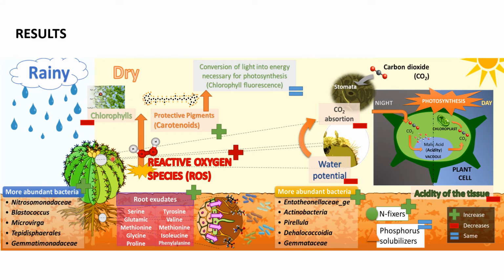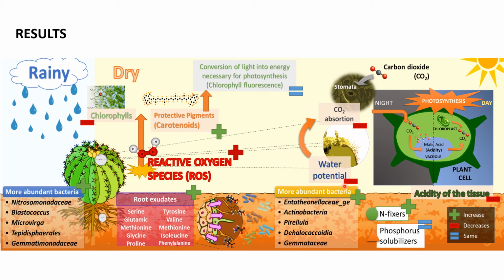Results. During the dry season, the concentration of reactive oxygen species increased, which possibly damaged the chlorophyll, since its concentration decreased. However, the plant responded by increasing the amount of carotenoids as protective compounds against oxidative stress.